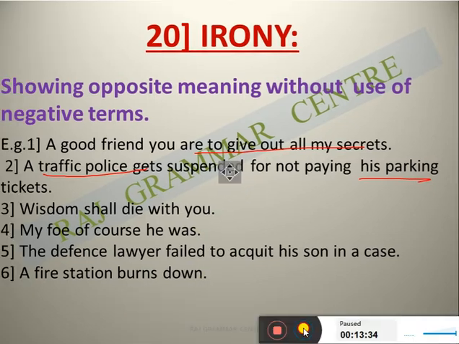A traffic police person who controls these things is being suspended for not paying his parking tickets.